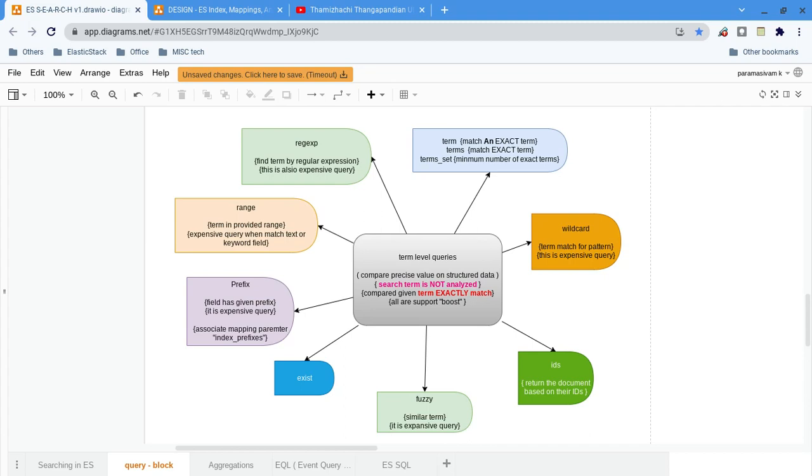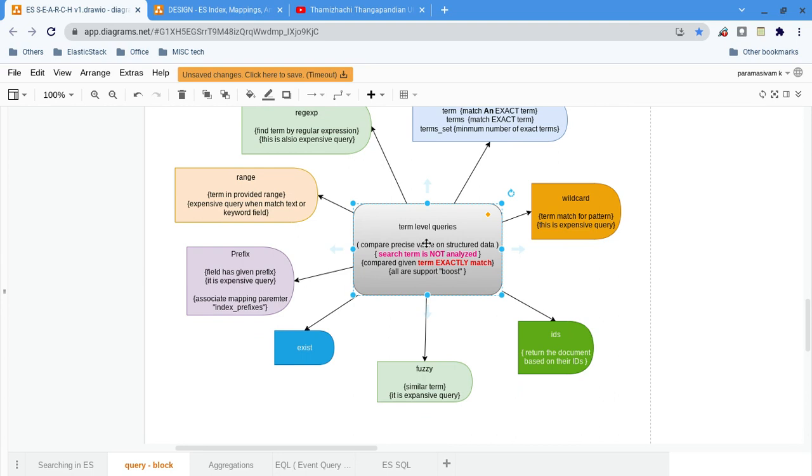In this video, we are going to see the term level queries. Term level query itself has many categories, so we will see them one by one, and we will see a demo as well. This video may be a little bit lengthy, because I want to cover all the categories in a single video.